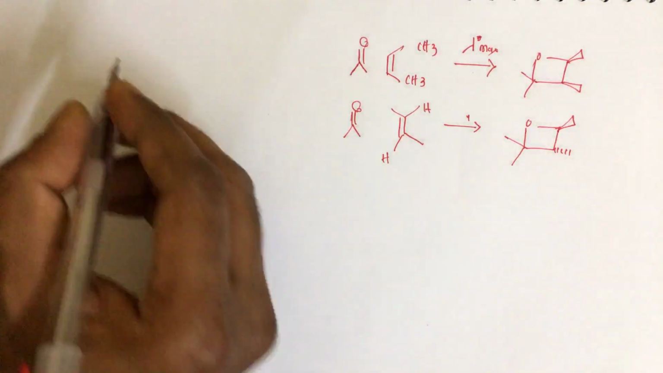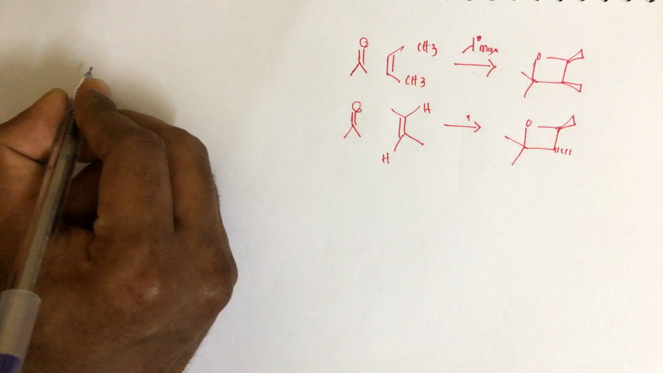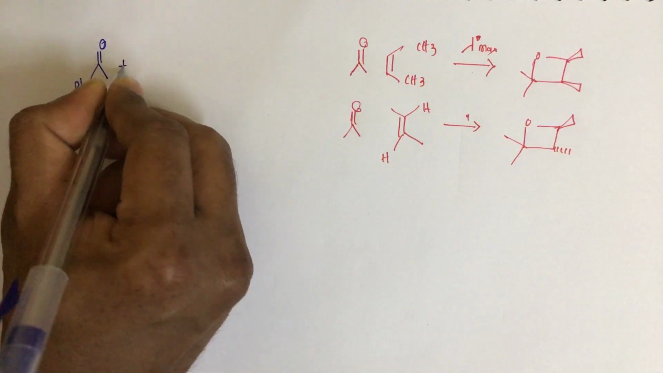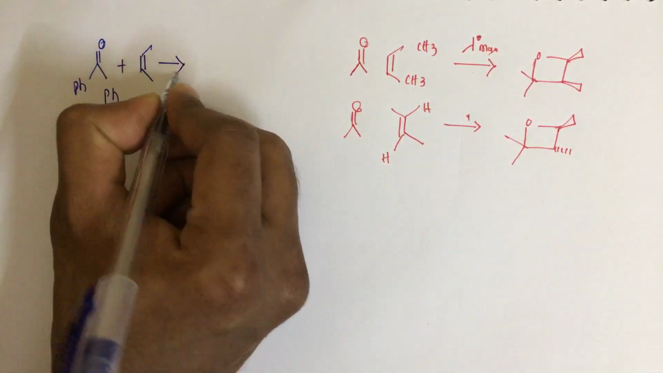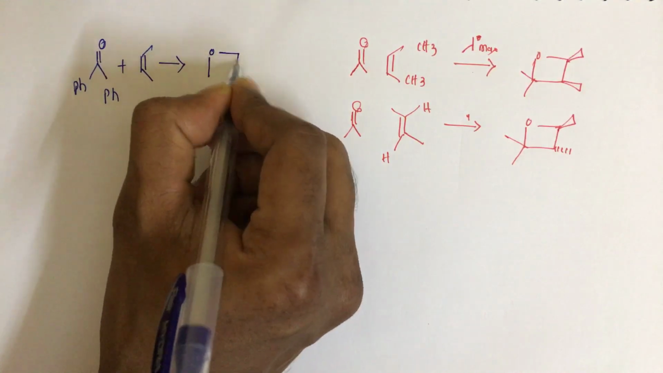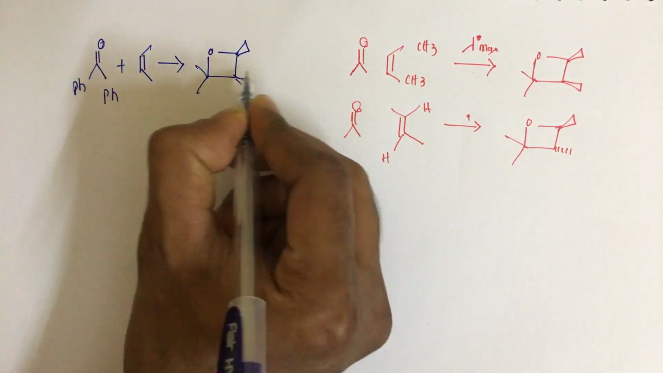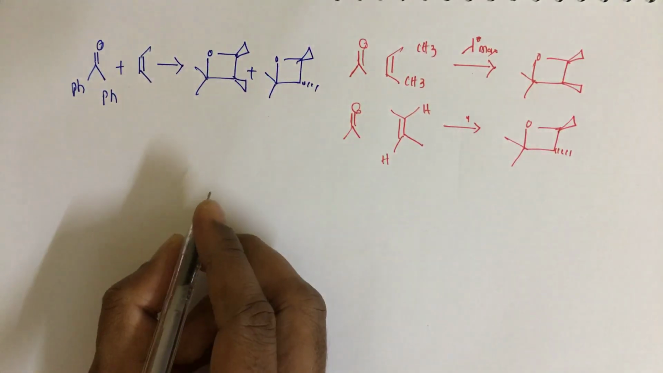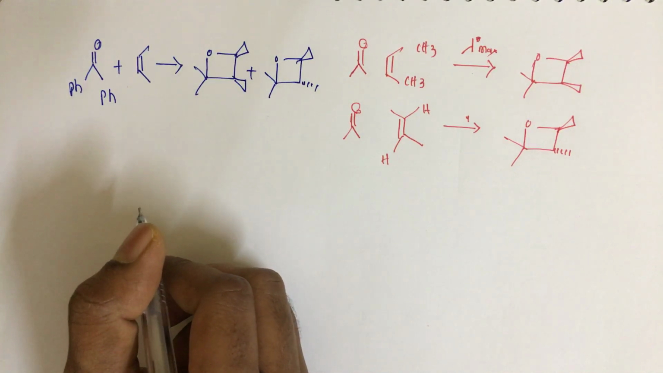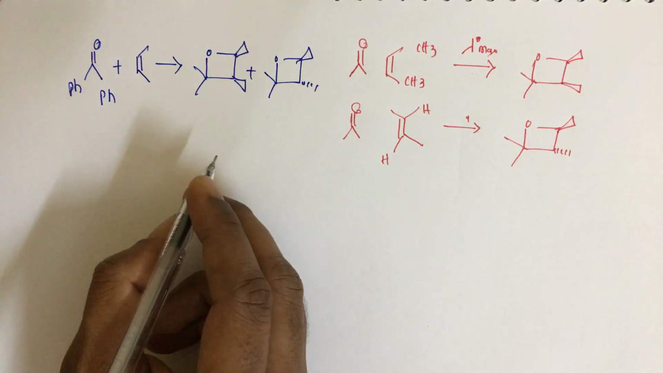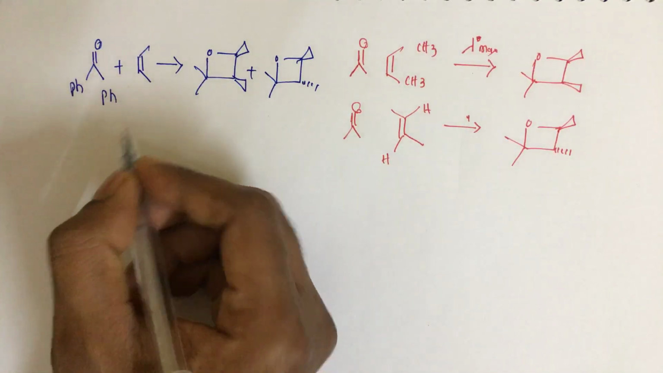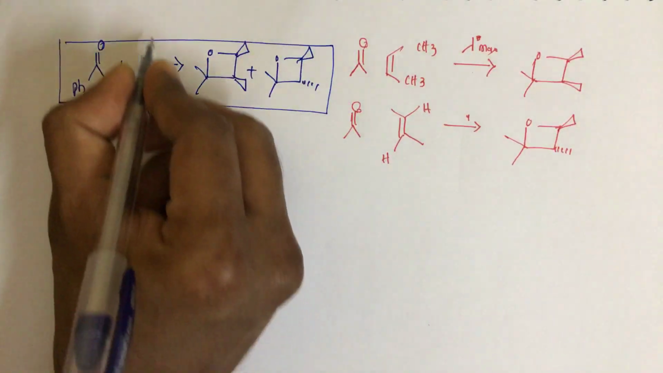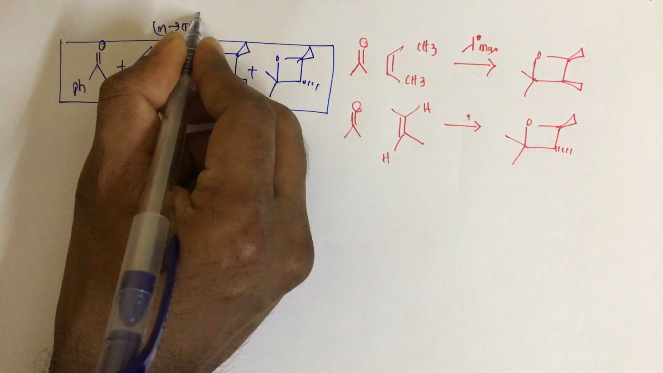When we have aromatic carbonyl compounds, these are non-stereospecific. Here we have a cis geometry, but we'll get a cis product as well as a trans product, because I have explained already, there is a spin inversion and C-C bond rotation takes place here. Because of that, spin exchange also takes place. That is the reason why n-π* triplet is non-stereospecific.